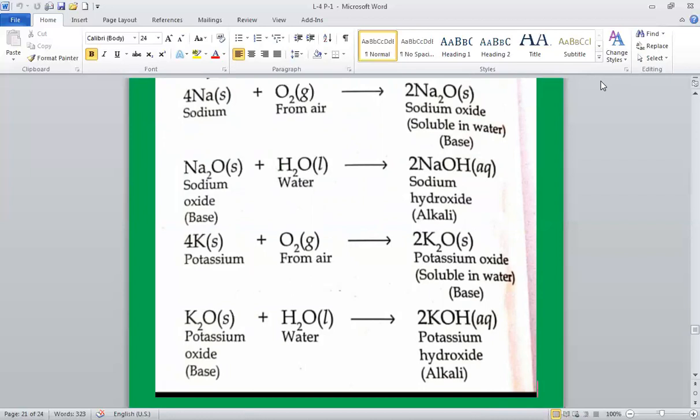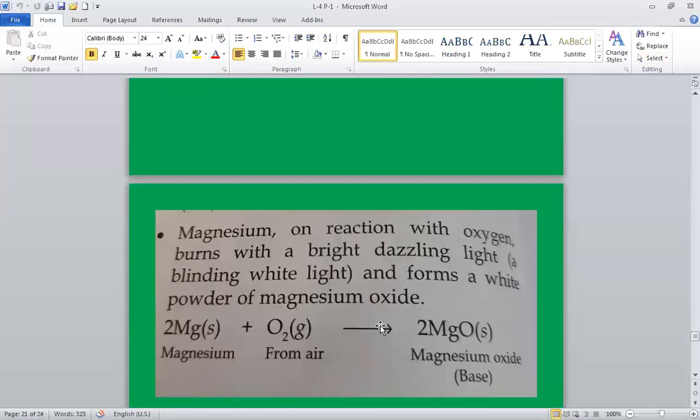Bases which dissolve in water are known as alkali. We'll study about it later on. Now, see, sodium oxide plus water give you sodium hydroxide. Na2O plus H2O will give you 2NaOH. Now, potassium plus oxygen. 4K plus O2 will give you 2K2O. Potassium oxide, which is also soluble in water and forms an alkali. Potassium oxide plus water give you potassium hydroxide.